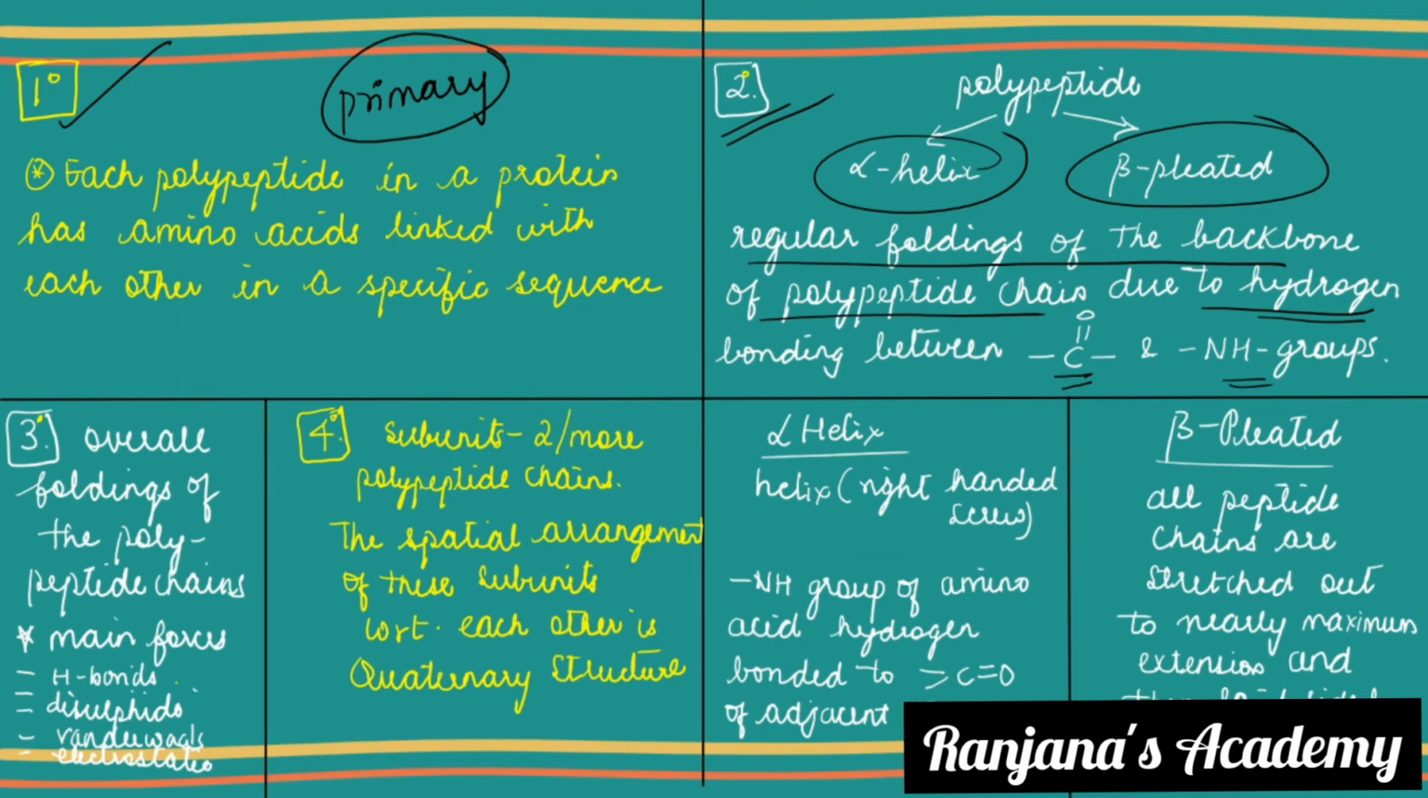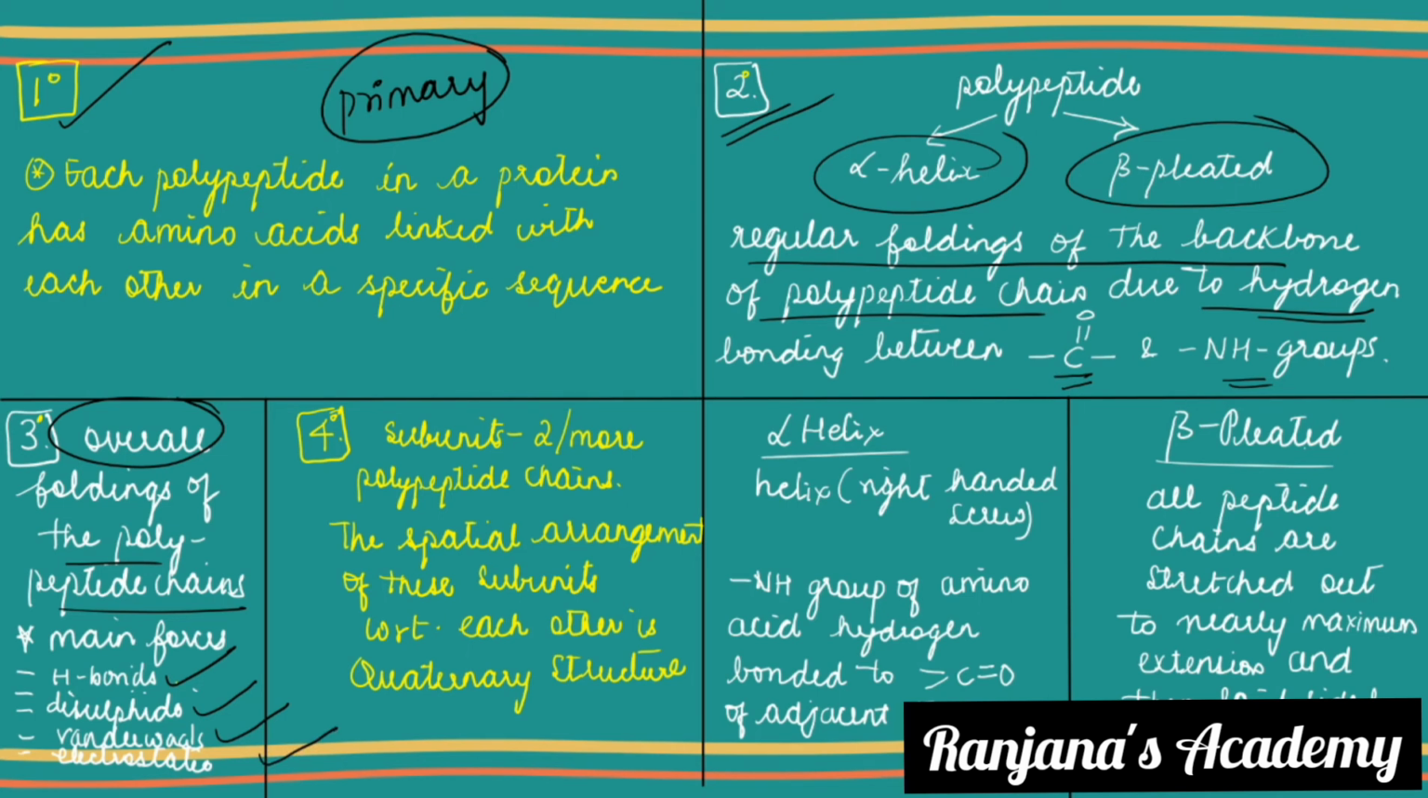Now what is tertiary polypeptide chain? Tertiary polypeptide chain is overall foldings of polypeptide chains. There is going to be an overall folding, and the main forces are hydrogen bonds, disulfide bonds, van der Waals bonds, and electrostatic bonds.